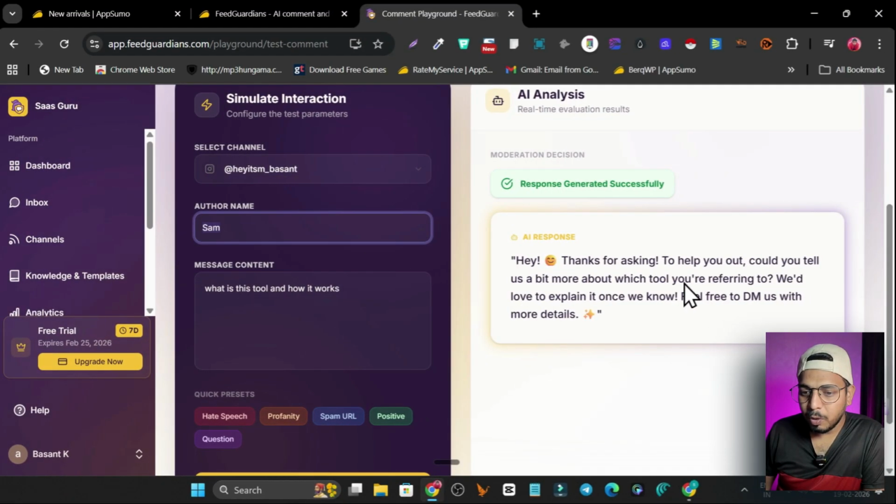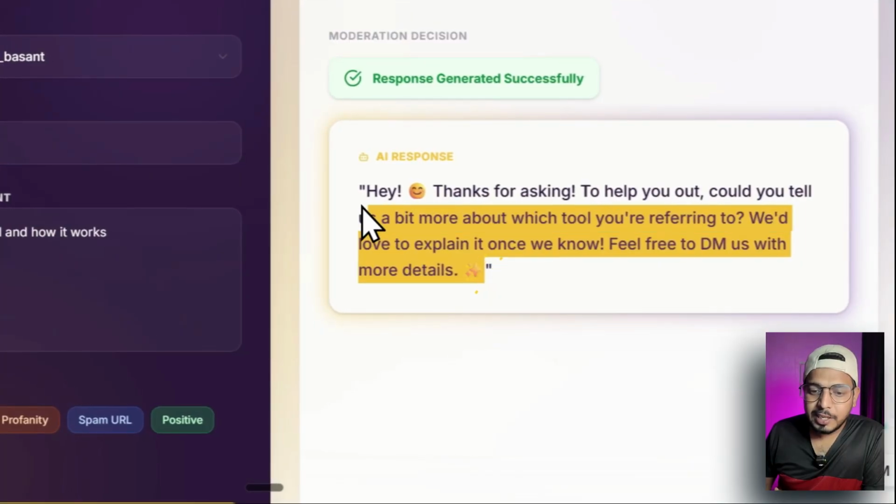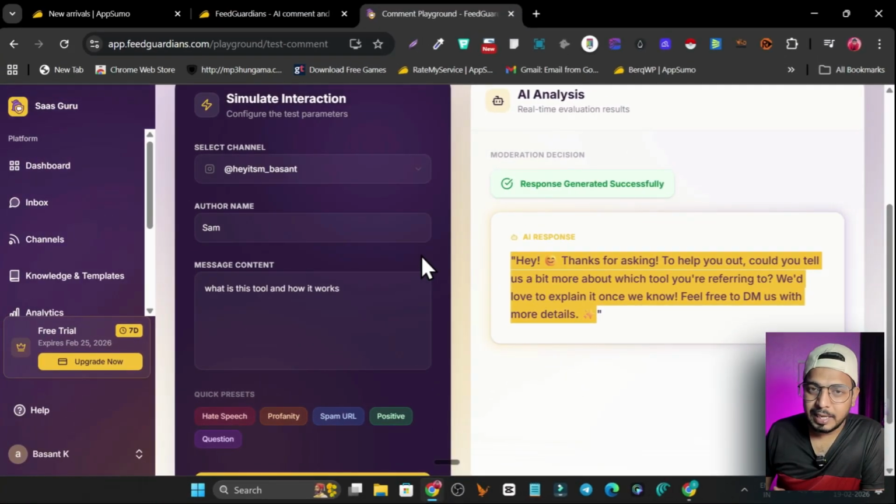Could you tell me a bit more about which tool you are referring to? We'd love to explain once we know. Feel free to DM us with more detail. See, the answer is really relevant and helpful here, and that's how this AI helps you out.